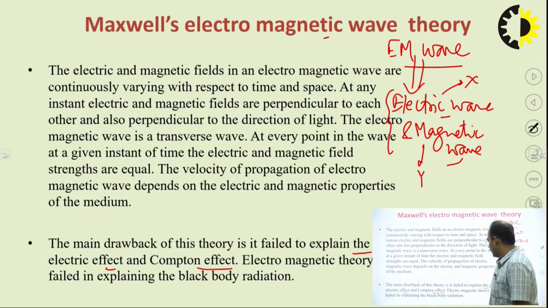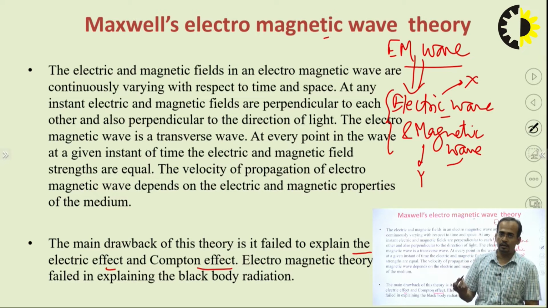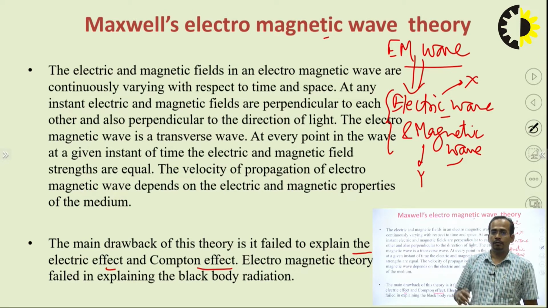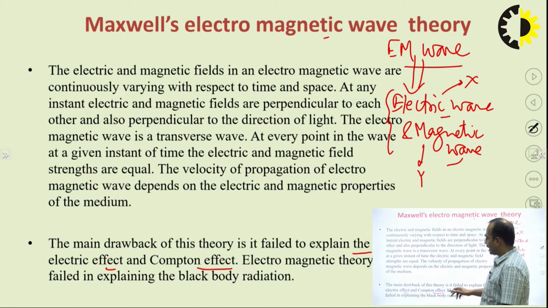Compton effect. Electromagnetic theory also failed to explain the black body radiation, but you can see here that Huygens theory was unable to explain the phenomena of polarization, photoelectric effect and Compton effect, but this theory was able to explain the polarization, and this theory was unable to explain the photoelectric effect and the Compton effect.